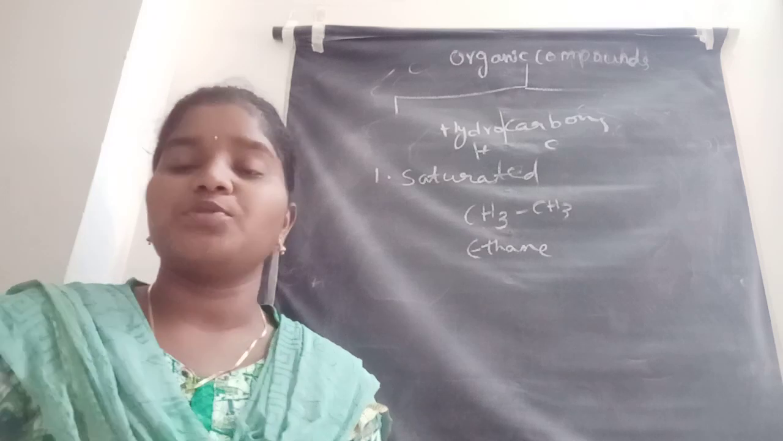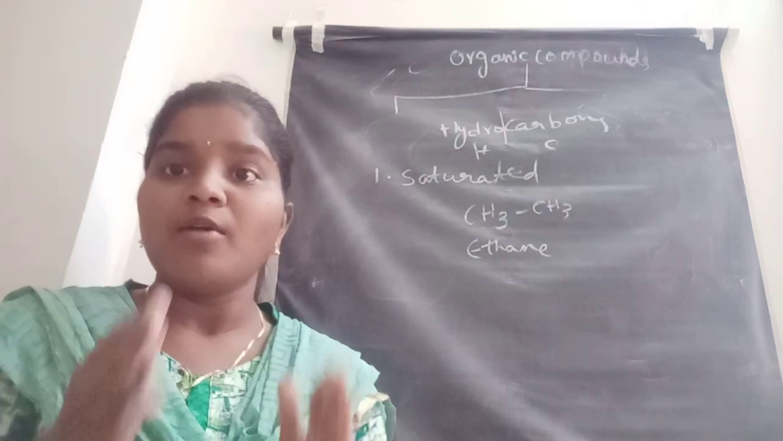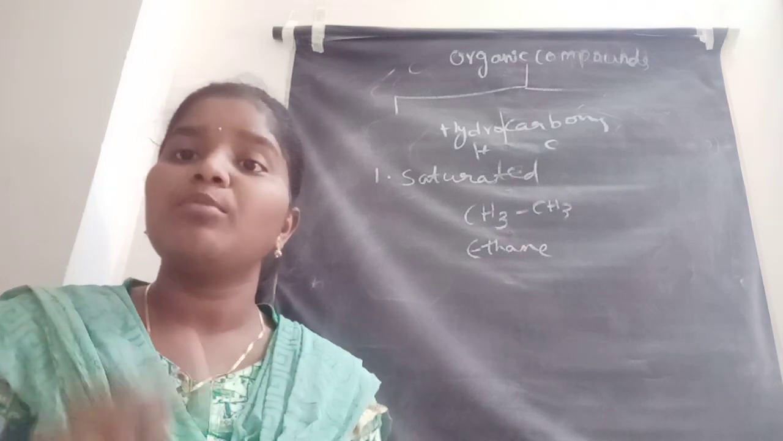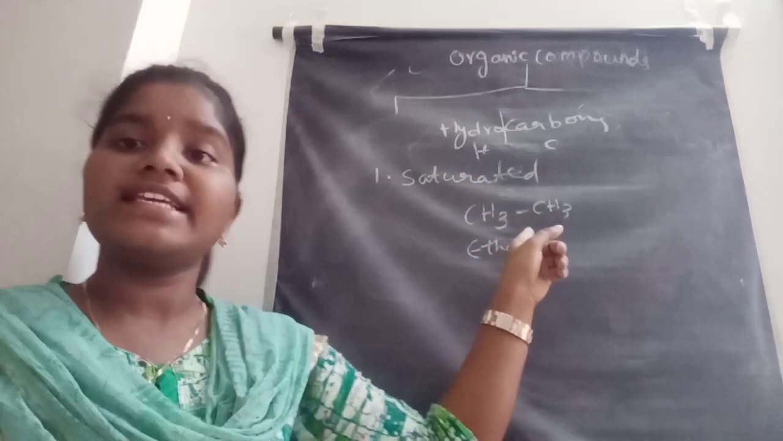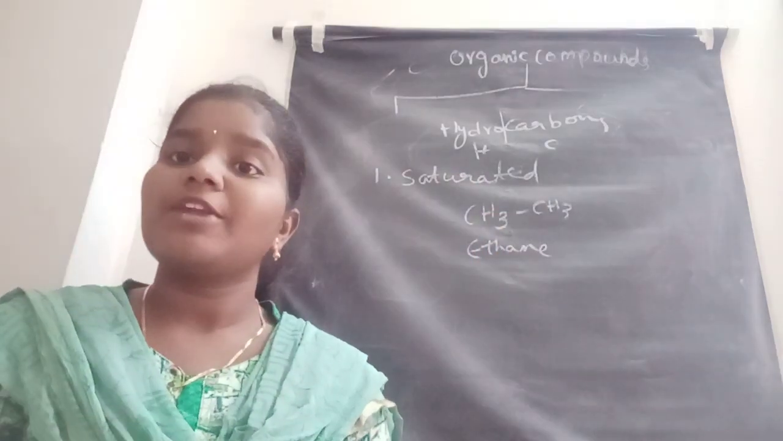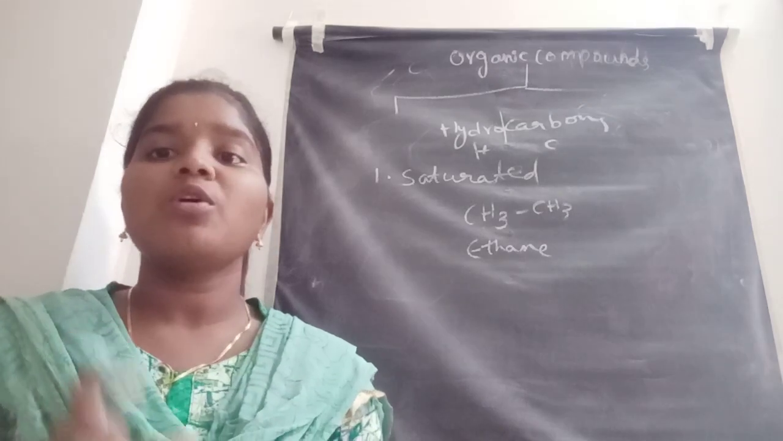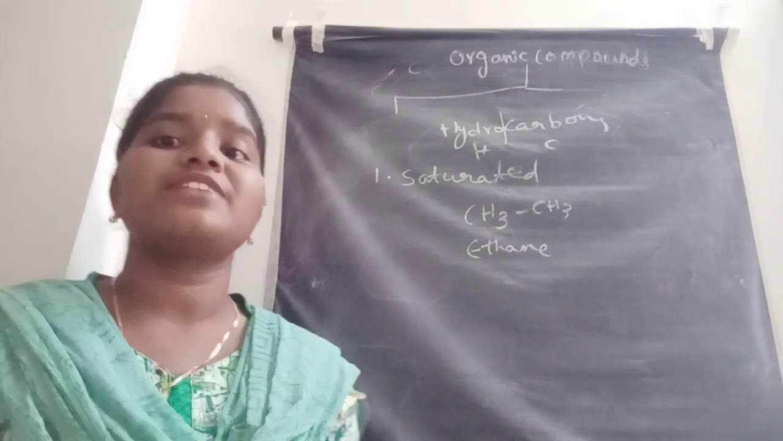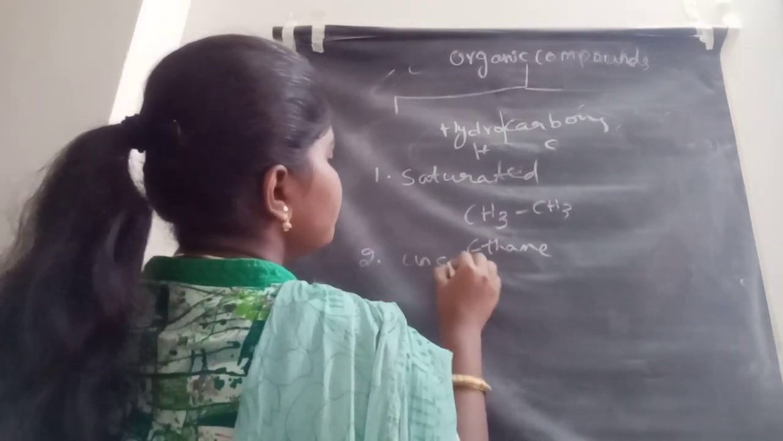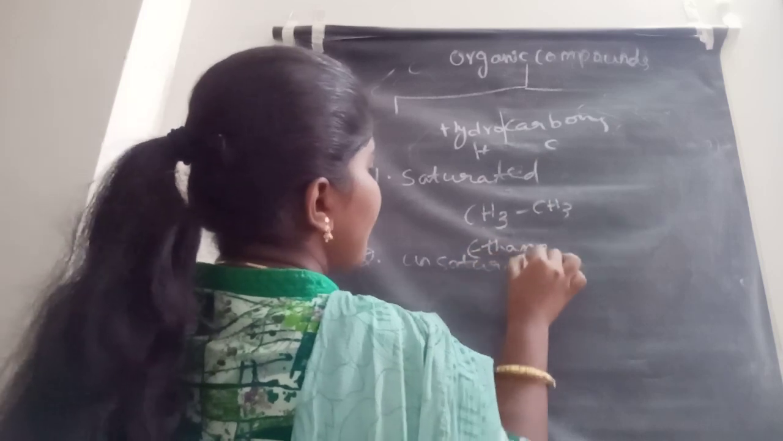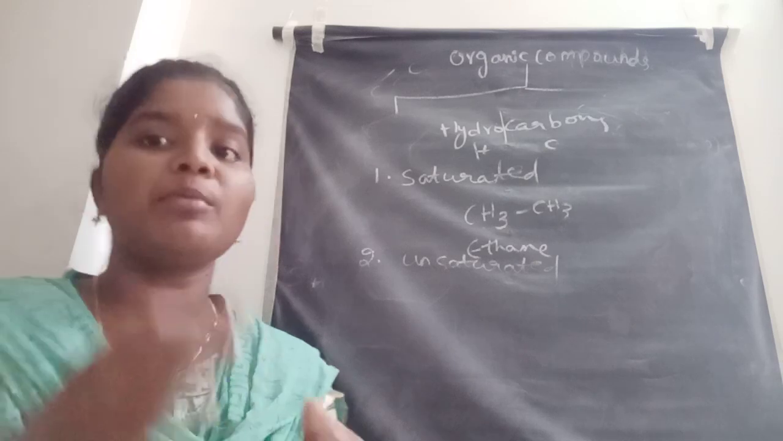Next one, unsaturated. The hydrocarbon is said to be unsaturated when it contains a double bond or triple bond between them. Here saturated means only single bonds between them. Unsaturated means it contains double bonds and triple bonds between them. Those compounds are said to be unsaturated ones. Unsaturated, the second type, means the hydrocarbons having double bonds or triple bonds between them.